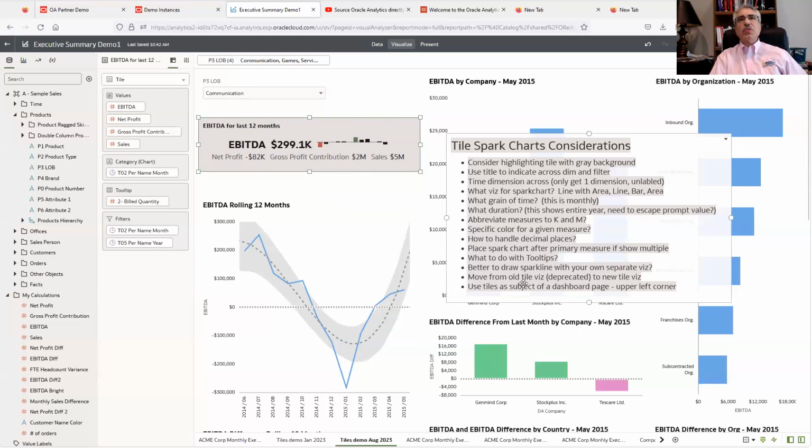In this dashboard, I'm not showing that as much, but if you have measures assigned to colors, use that color for that line. Bear in mind, when you provide a dimension across, I would really recommend most of the time you use a time dimension across. Reason is there is no labeling given to this small graph that's here. And if I don't know it's across company or across organization or division, you can see some of those pieces of this dashboard we put together, then I don't know what this is across unless you highlight it in the title.